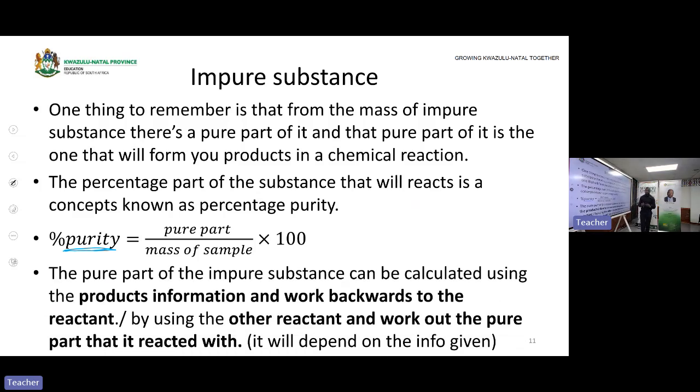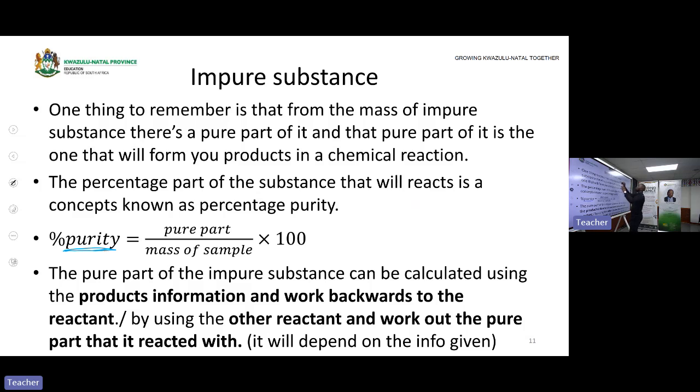The pure part of the impure substance, our main question is how will you calculate it? Say you are saying let us ignore the mass that they are giving us. But how will you find the mass of this impure or of the pure part? You will do your own stoichiometry. But how? They will have to give you this.